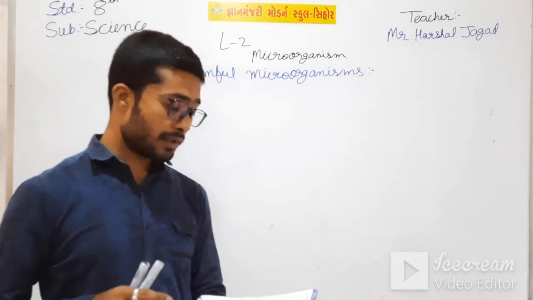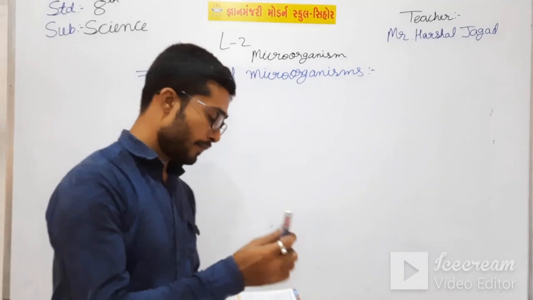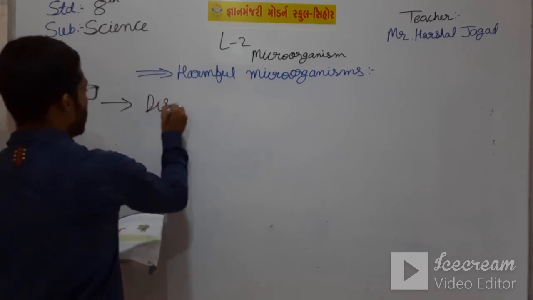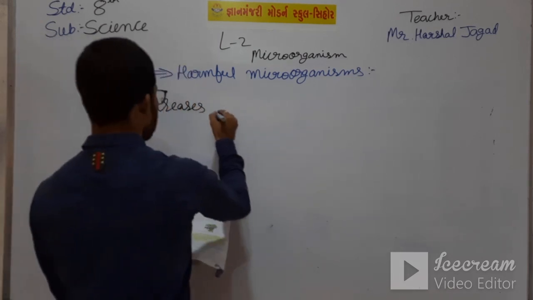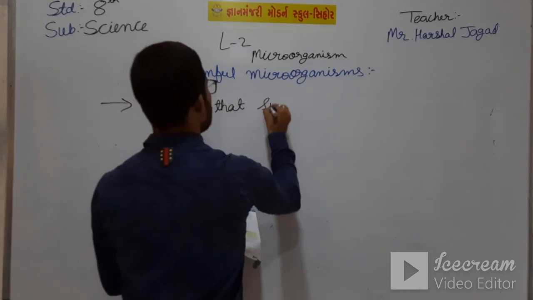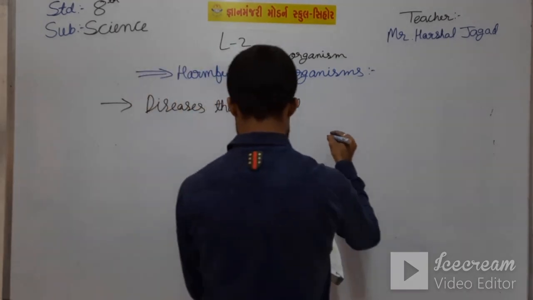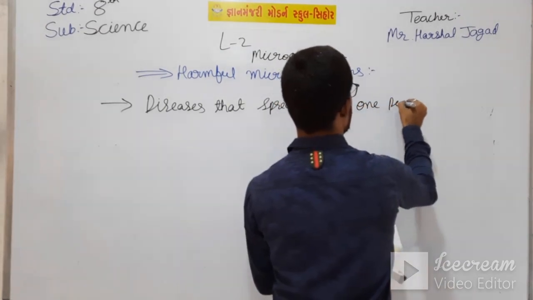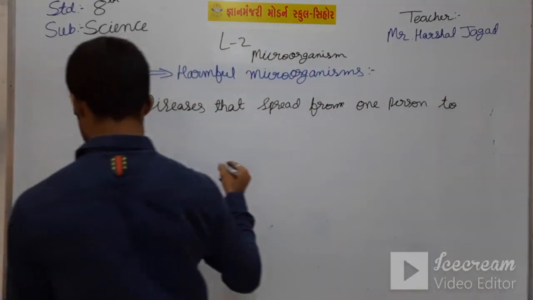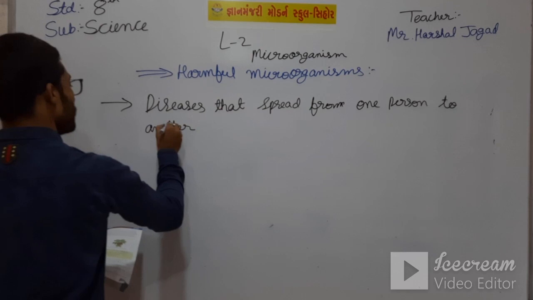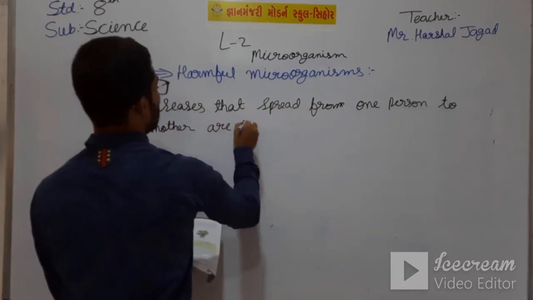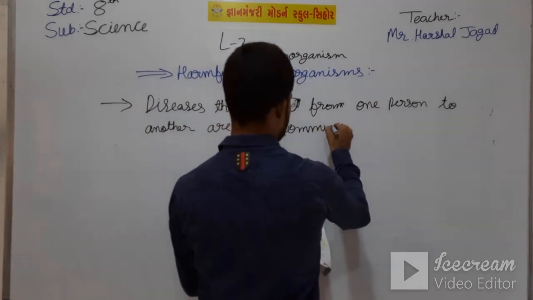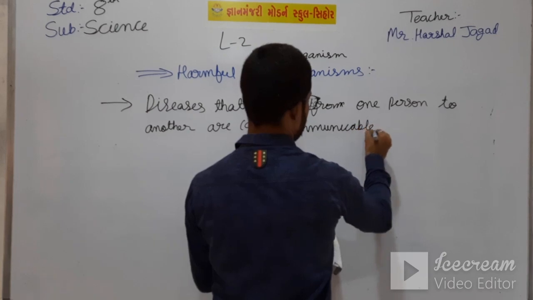Diseases that spread from one person to another are called communicable diseases.